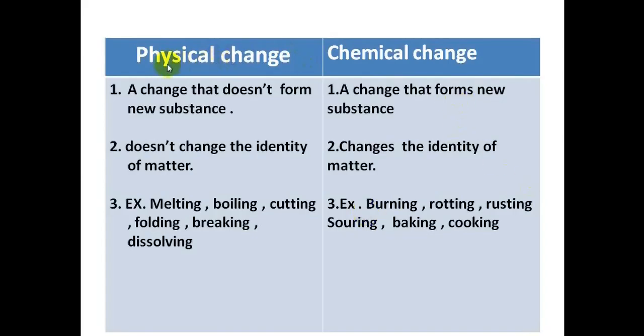So if we compare between physical change and chemical change, physical change is a change that doesn't form a new substance, but chemical change is a change that forms a new substance. Here it doesn't change the identity of matter, as we said, but here it changes the identity of matter. Examples for physical change: melting, boiling, cutting, folding, breaking, dissolving. Examples for chemical change: burning, rotting, rusting, souring, baking, and cooking.